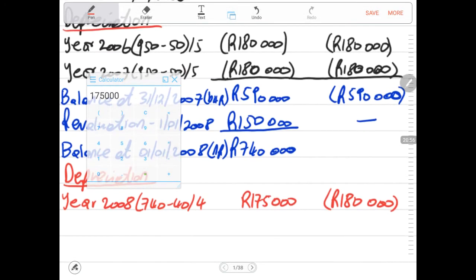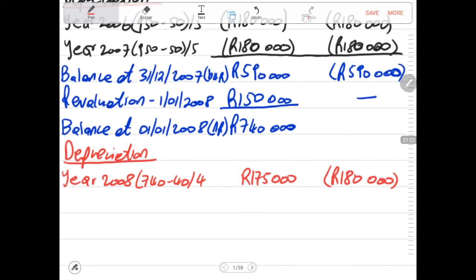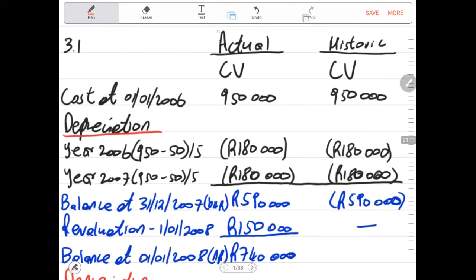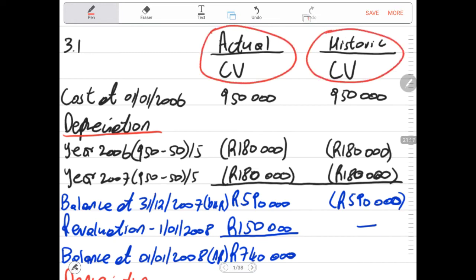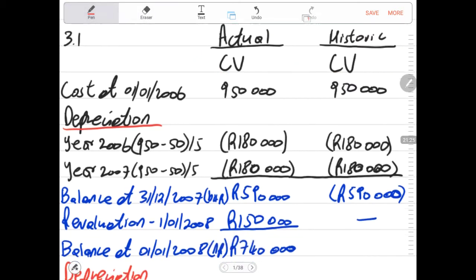Then after now, we will definitely have to get to the balance after that. So now we need to get to the balance at 31st. We don't say carrying amount. Why don't you say carrying amount? Is because the heading already says actual carrying amount, historic carrying amount. So the heading already tells us what we're calculating. So worry not about saying carrying amount. No. That's not your focus now.